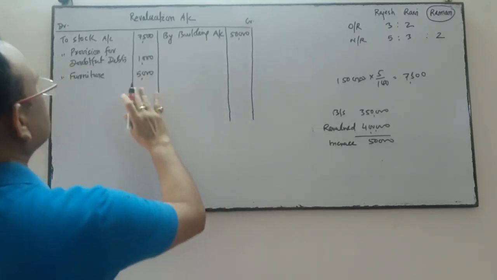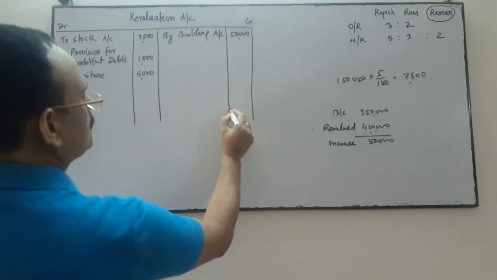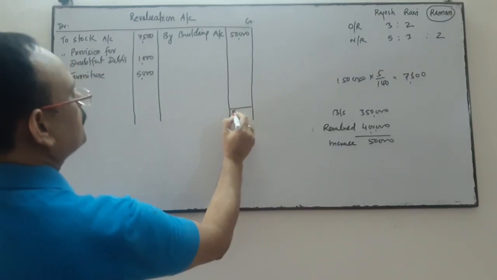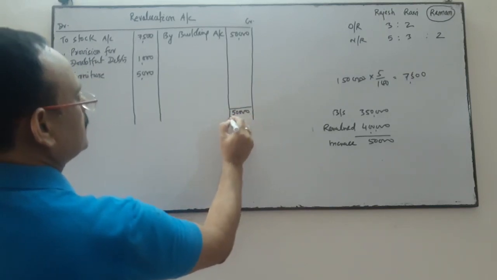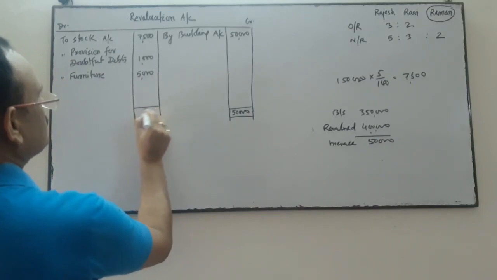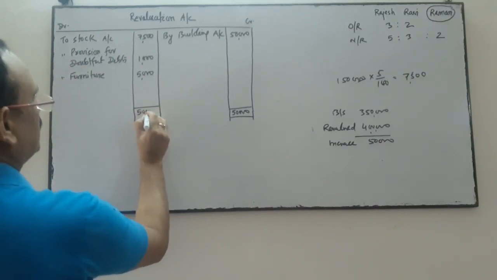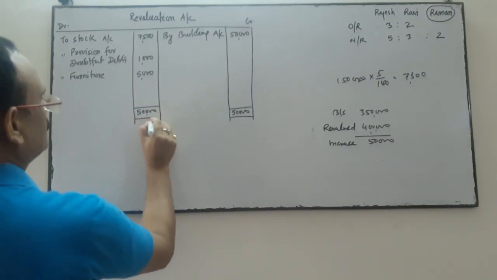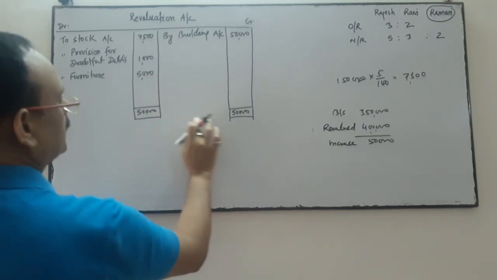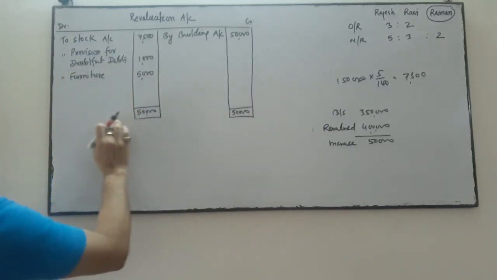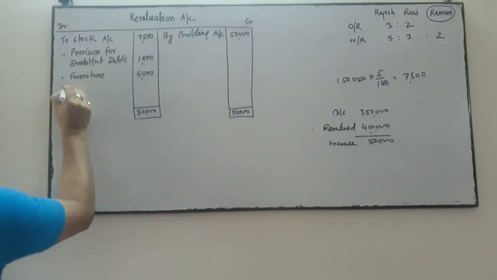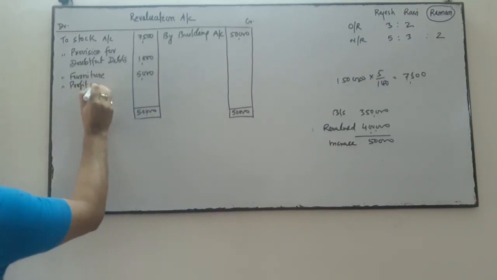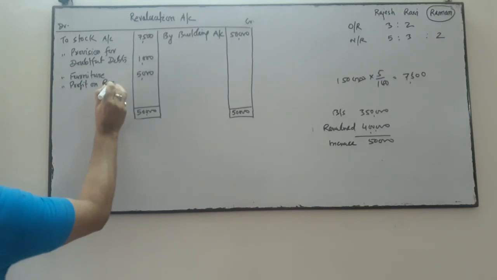So what we'll do is the total. You see which side total is more? Credit side total is more. So we'll do the total of the credit side first, 50,000. We'll write 50,000 over here, and thereafter we will find the difference figure. This will be profit, called profit on revaluation.